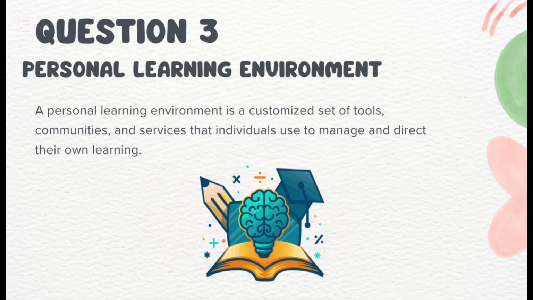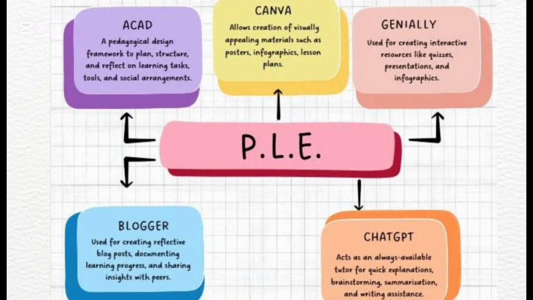Also, in this question, we are asked to explain and justify which 5 elements of the course we would like to include in our personal learning environment. The 5 elements I have chosen are Blogger, ChatGPT, Genially, Canva, and iCAD.